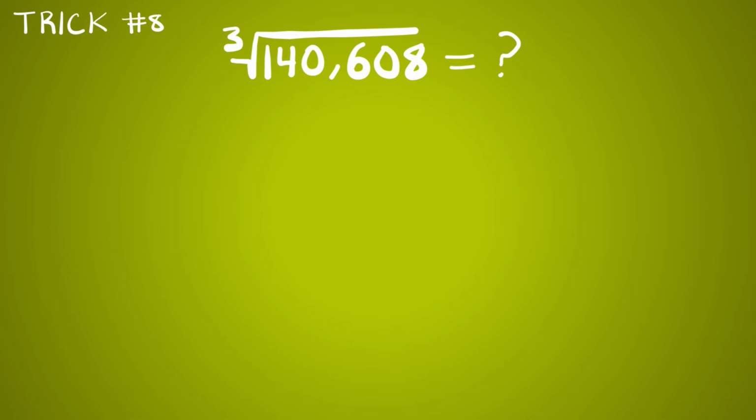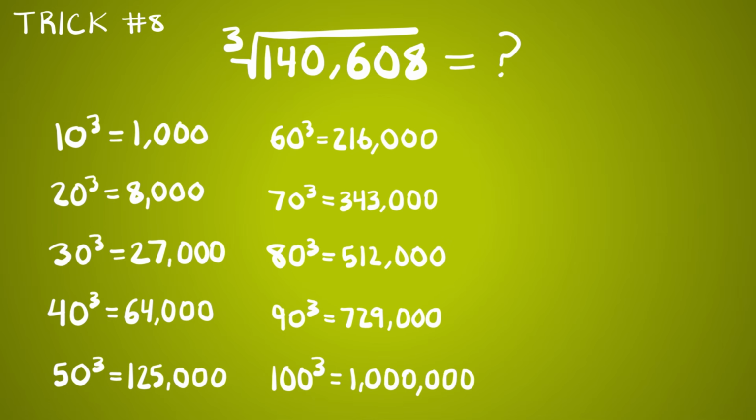Trick number 8. Cube roots. You can find the cube root of any perfect cube less than a million pretty easily. First, you'll need to memorize the cube of 10, 20, 30, and so forth to 100. So, for example, we see that the perfect cube 140,608 is somewhere between 50 and 60 cubed.